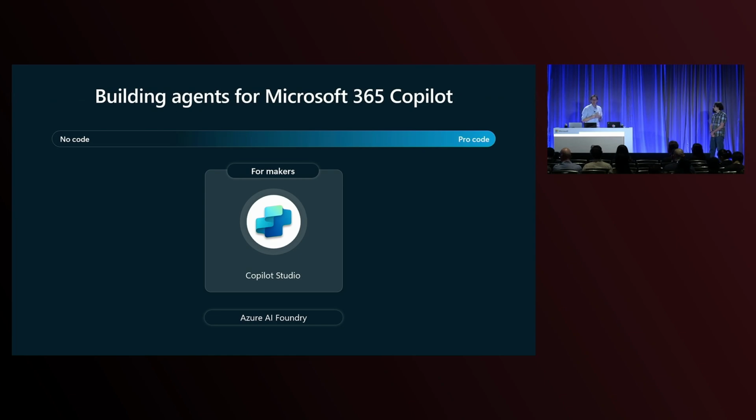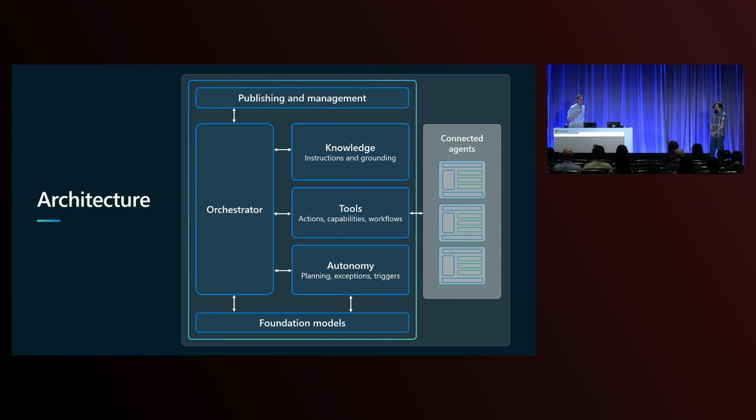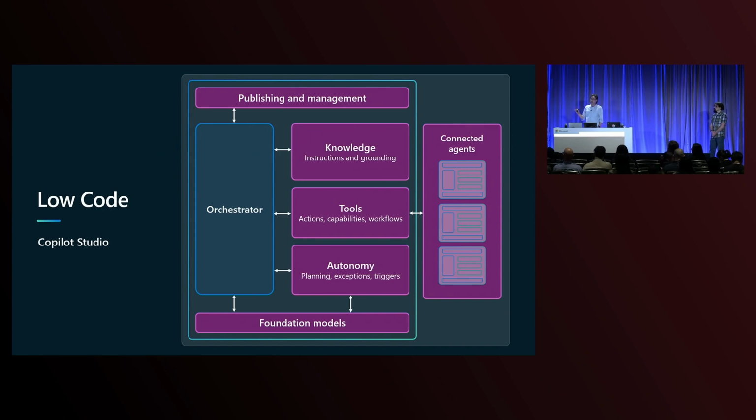It includes tools for creating agents, adding knowledge, instructions, connecting to different tools within your organization, creating autonomous workflows, and lots more. Now, when we think about that architecture that we showed earlier, this is that same picture. When you're using Copilot Studio, you really have access to all the shaded areas. So you can pick different publishing channels.